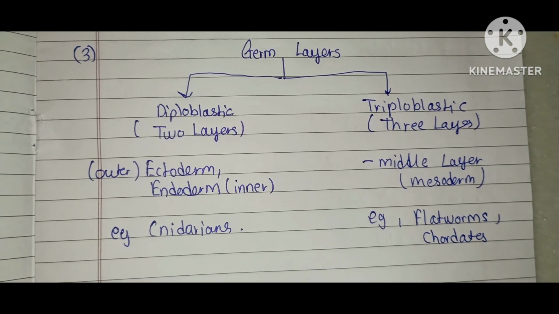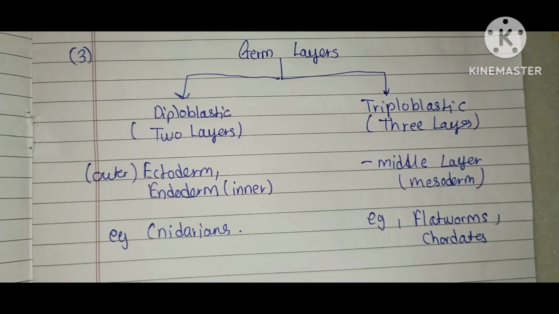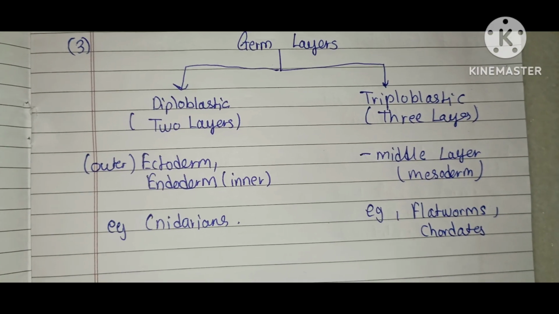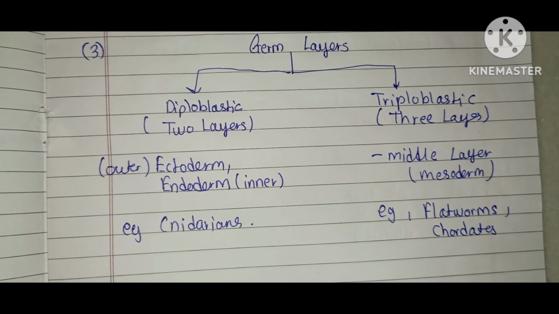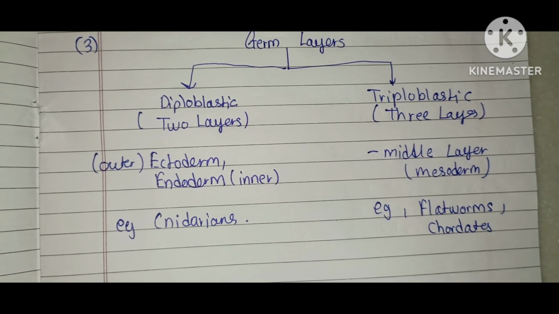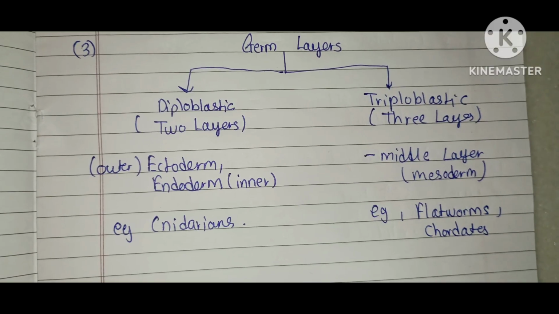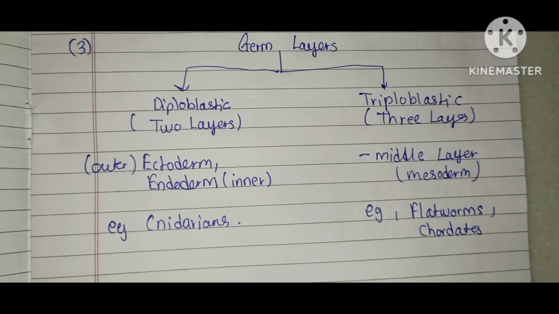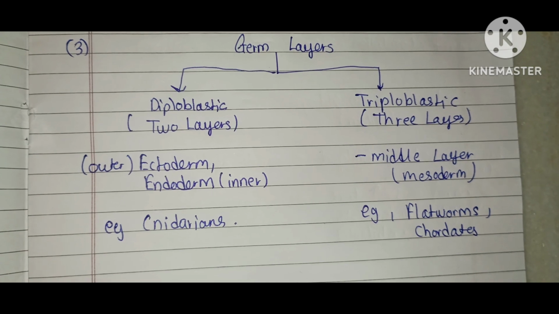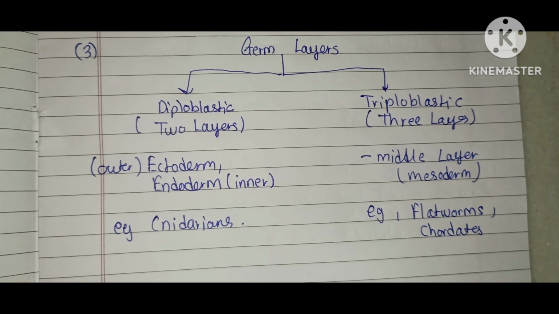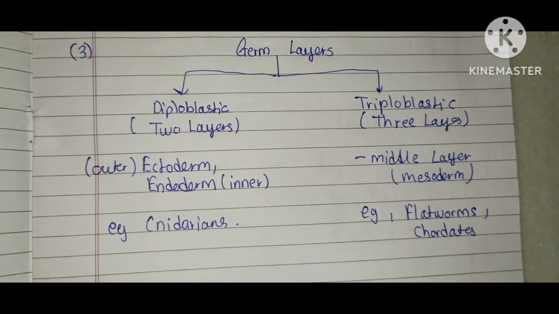So our next topic is germ layers. First is diploblastic. It has two layers, ectoderm outer and endoderm inner.